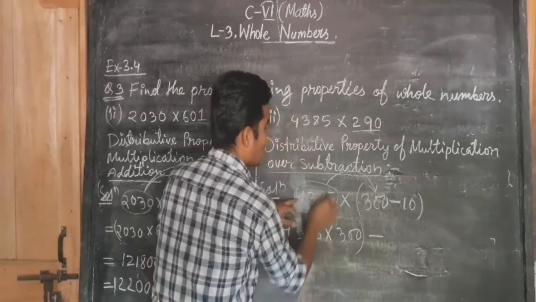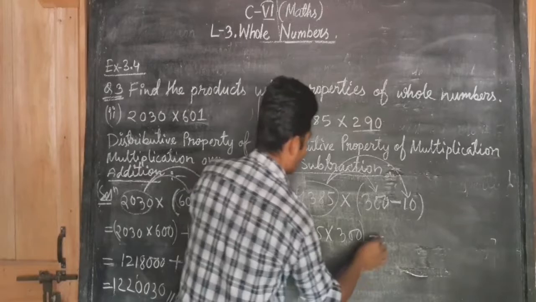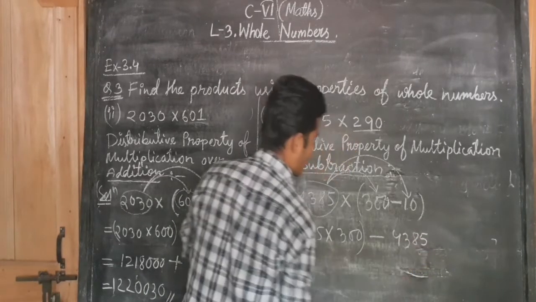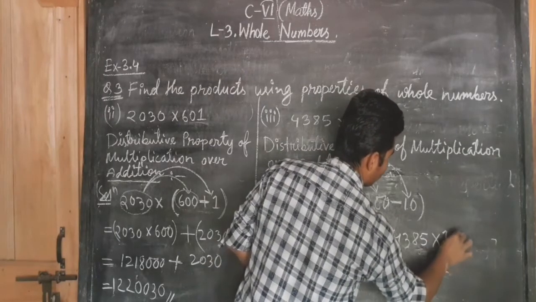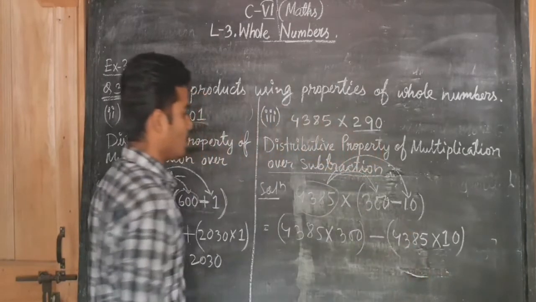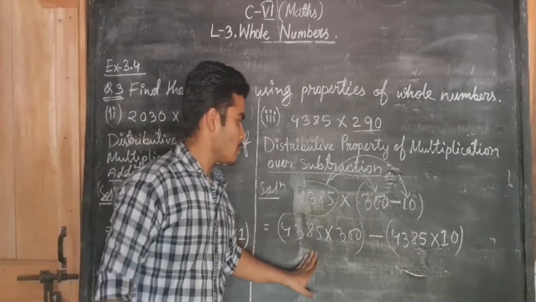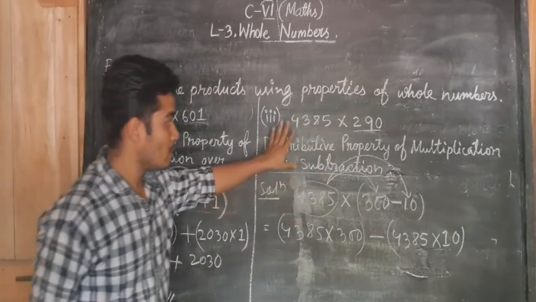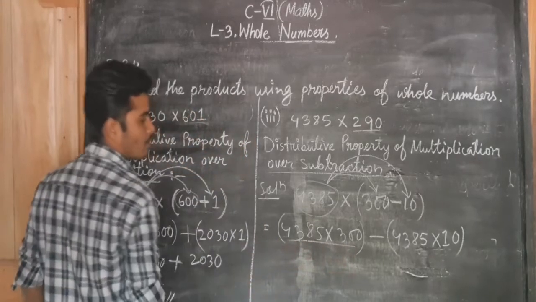And now this number again will multiply with the other number also, 4385 into 10. So this is the way we have to multiply by using the distributive property of subtraction.